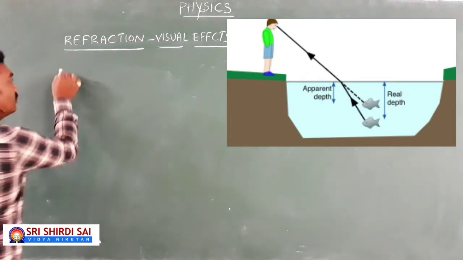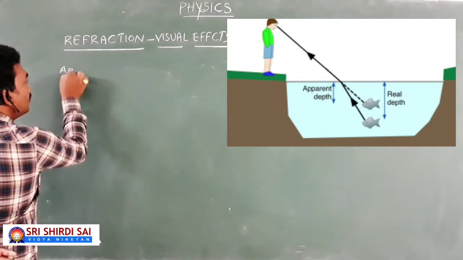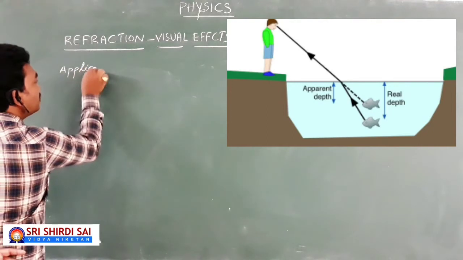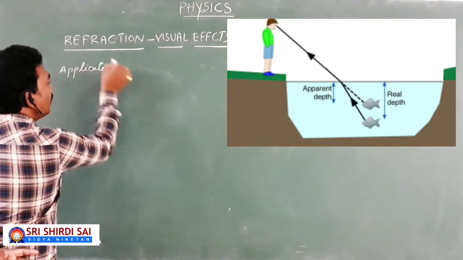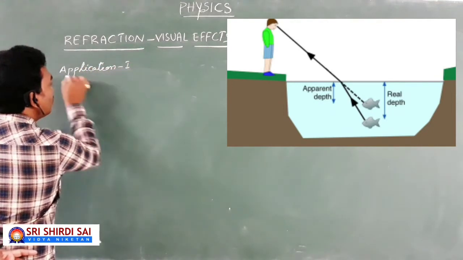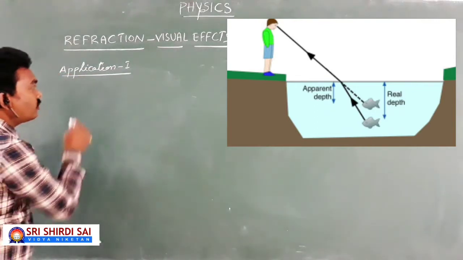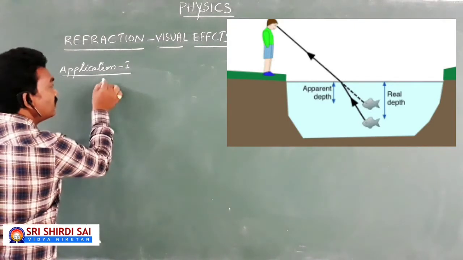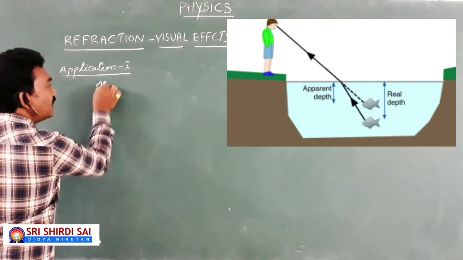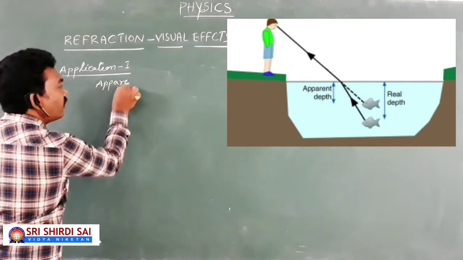So first of all, let us deal with the first one as application 1. Along with the theory, I explain even the numerical part of the application. Whenever we discuss this application, the point is all about the apparent position of an image.